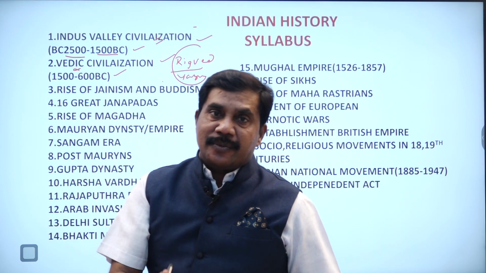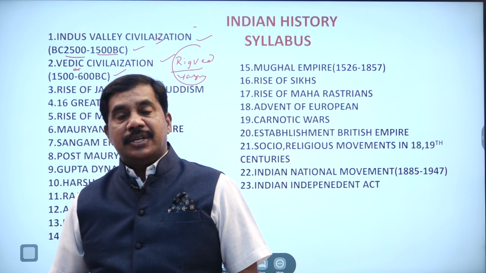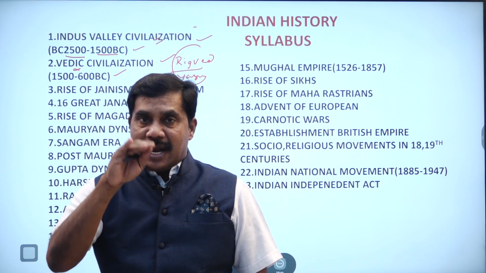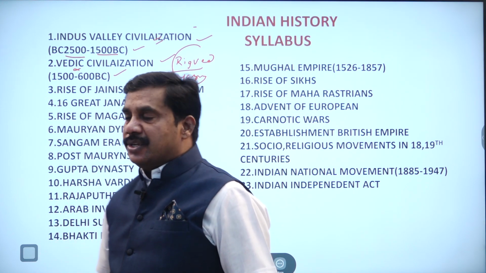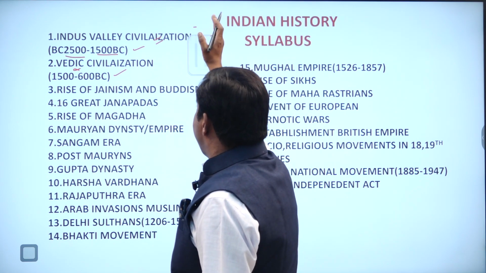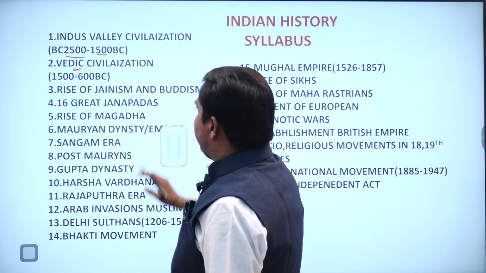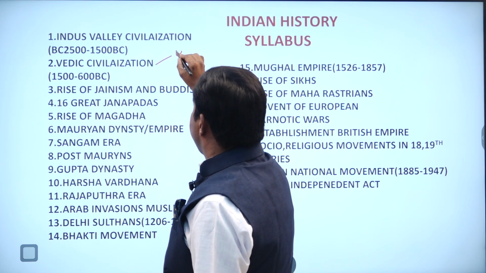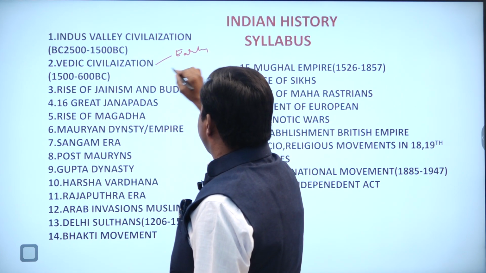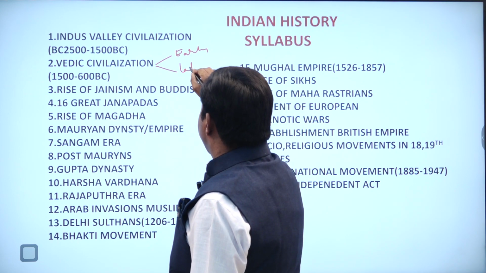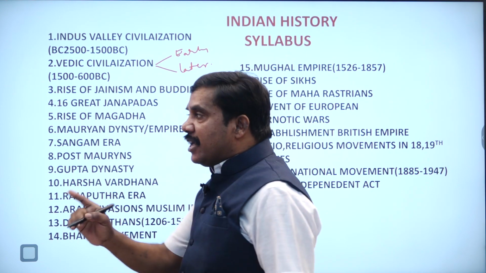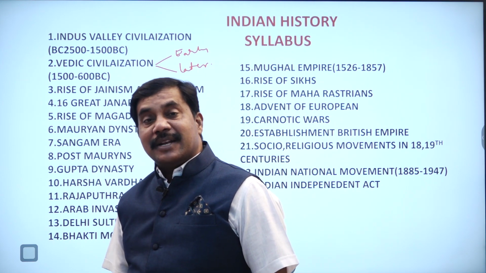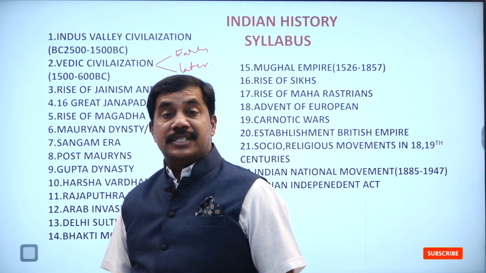In the Rigvedic period we have a civilization, in the Yajurvedic period we have a civilization. So, early Vedic civilization and later Vedic civilization. Early Vedic is called Rigvedic civilization. Later Vedic is called Yajurvedic civilization.